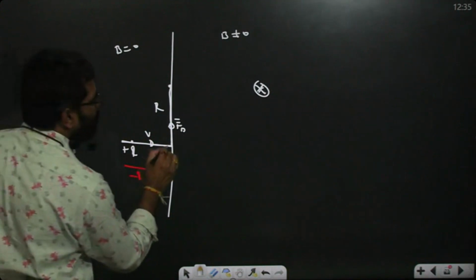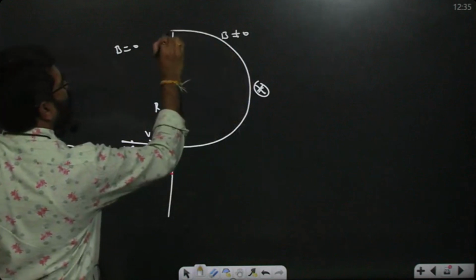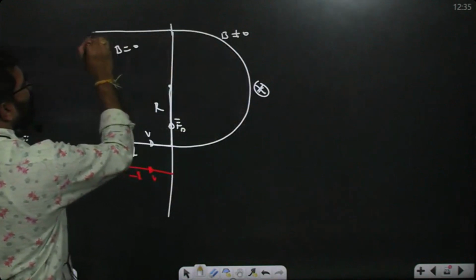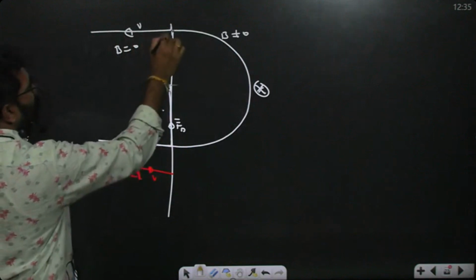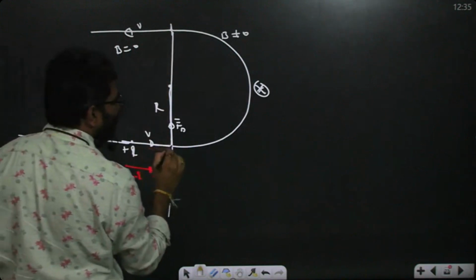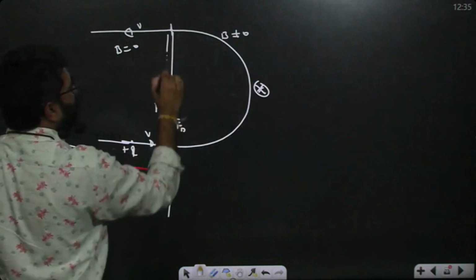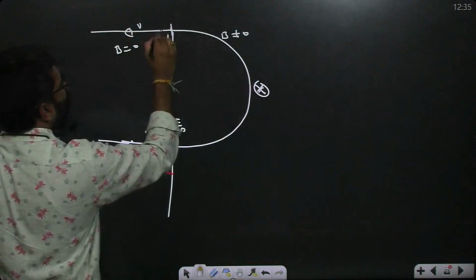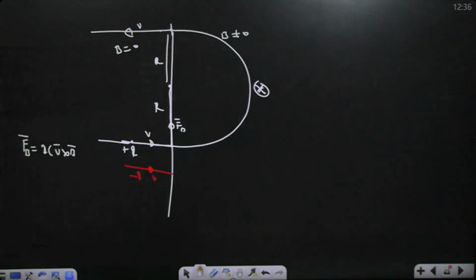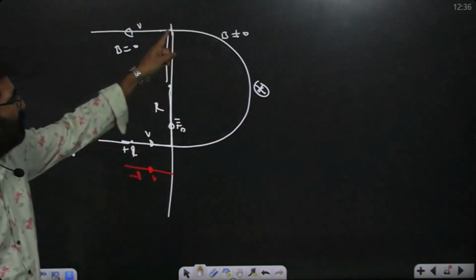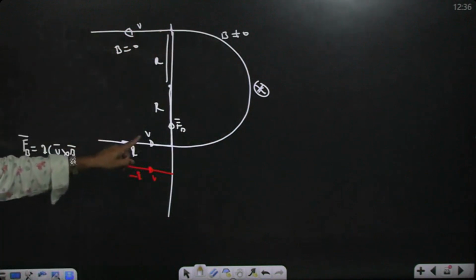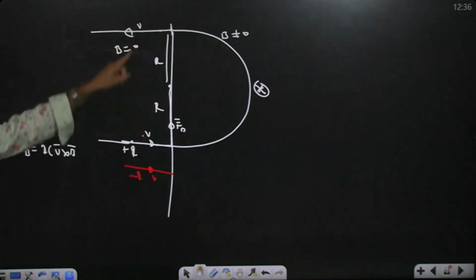Now this will move like this. After coming here, it comes out with the same speed and anti-parallel to this one. So it just entered, this is also R, but it comes out with the same speed. The velocity is opposite because the magnetic force changes the direction, and the work done remains zero. Same kinetic energy, same kinetic energy.